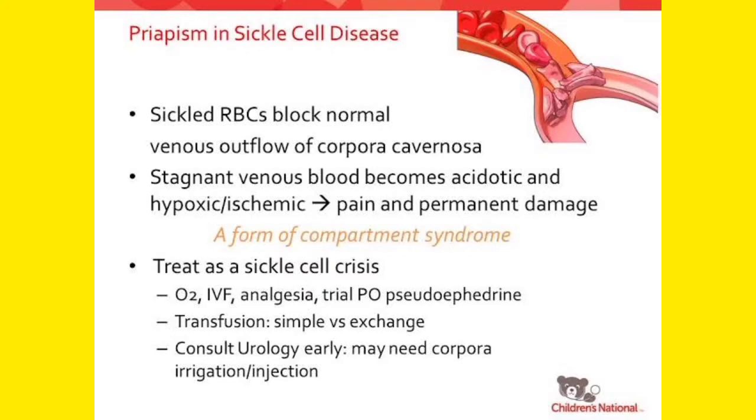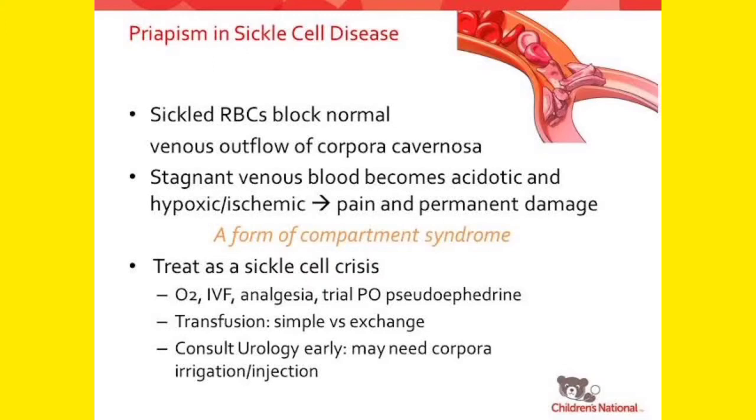Because of that, there is a change in the hemoglobin structure, and you get sickle-shaped RBCs, and these sickle-shaped RBCs are very fragile and they clog in different portions. You can see the picture in the right corner of the screen. You can see that these sickle-celled RBCs have been clogged in different portions. It has blocked the venous outflow of the corpora cavernosa.